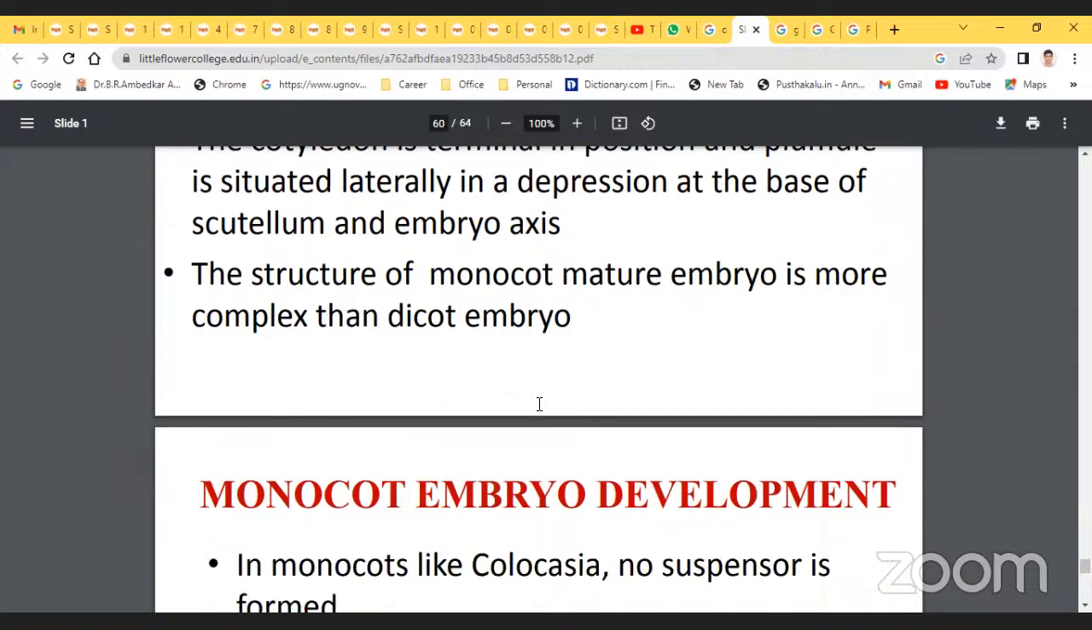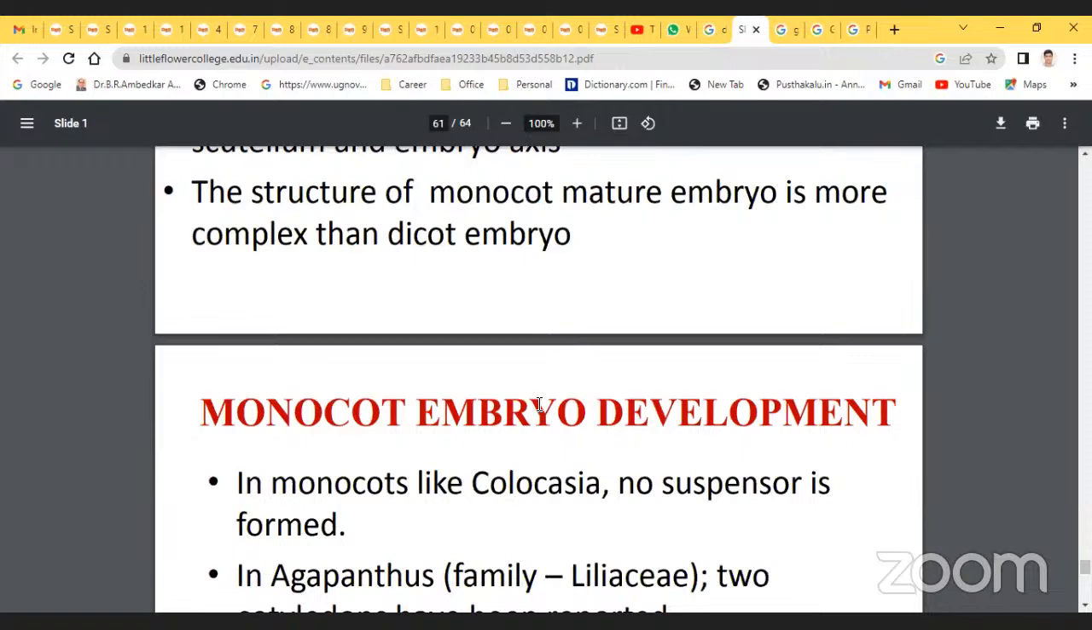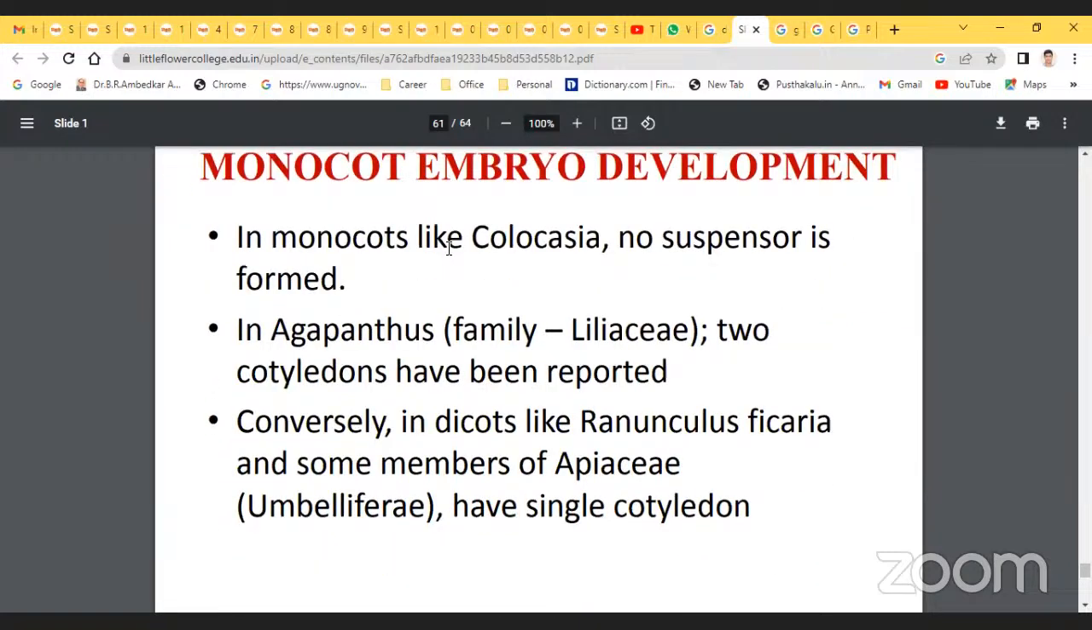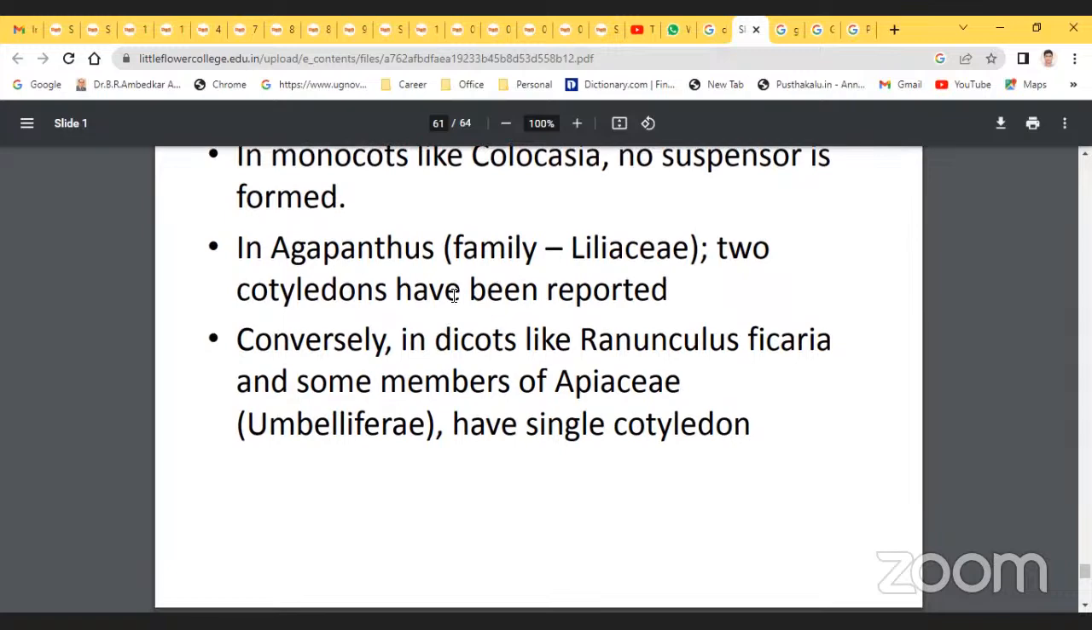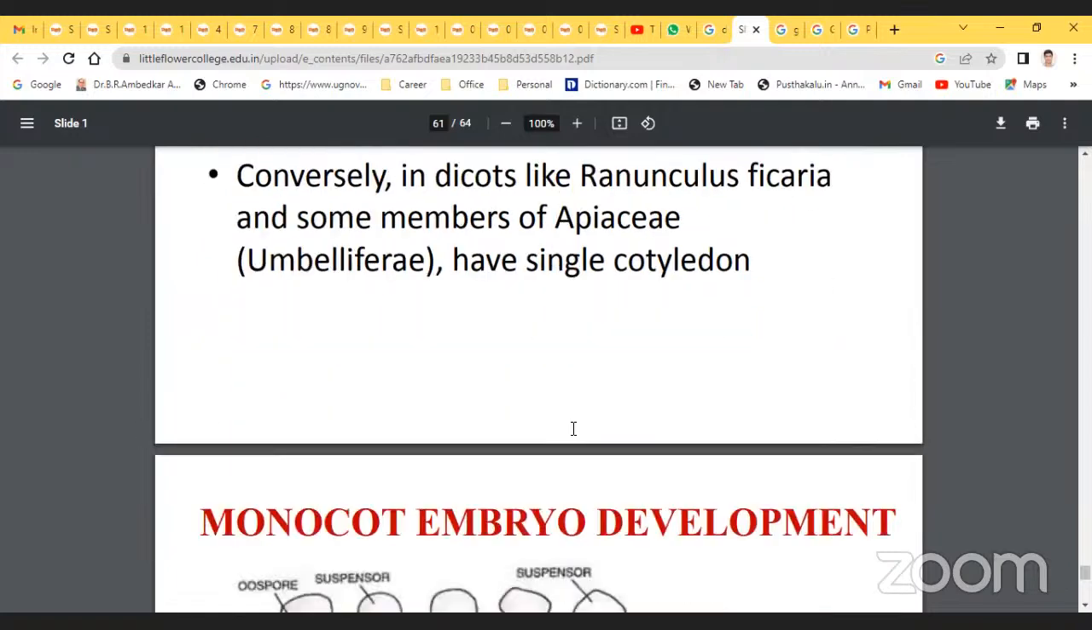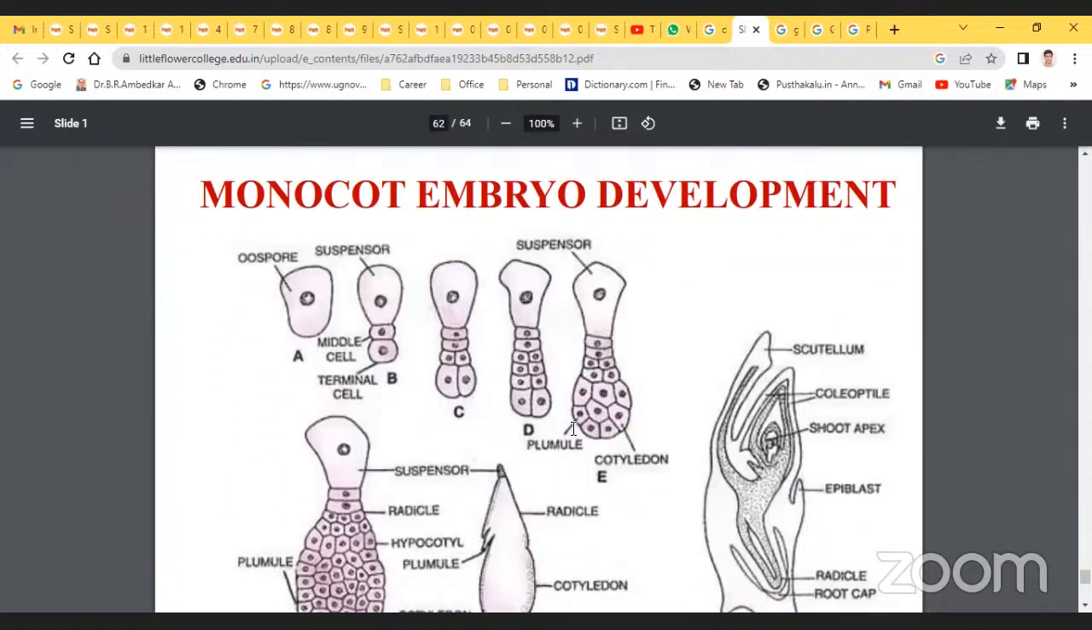The structure of a monocot mature embryo is more complex than a dicot embryo. In monocots like Colocasia, no suspensor is formed. In Agapanthus, of the family Liliaceae, 2 cotyledons have been reported. Conversely, among dicots like Ficaria of the Ranunculaceae, and some members of Apiaceae (Umbelliferae), have a single cotyledon.